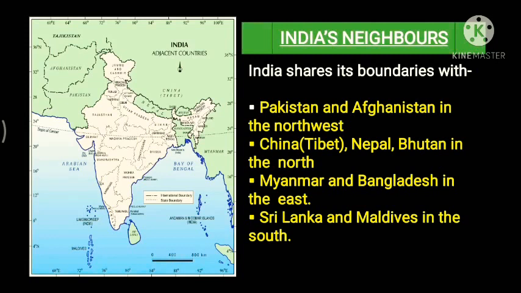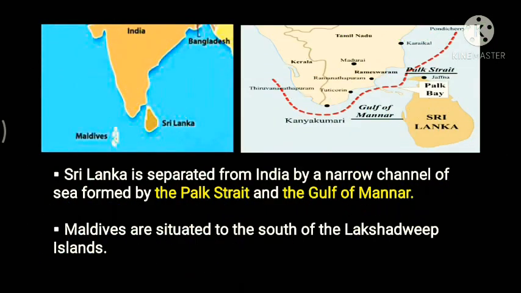Now, Sri Lanka is separated from India by a narrow channel of sea formed by the Palk Strait and the Gulf of Mannar. While talking about this Palk Strait and Gulf of Mannar, what is a gulf and what is a strait? A gulf is a portion of the sea that penetrates the land, whereas a strait is a narrow passage of water that connects two large bodies of water.